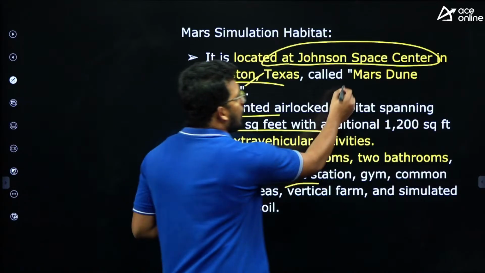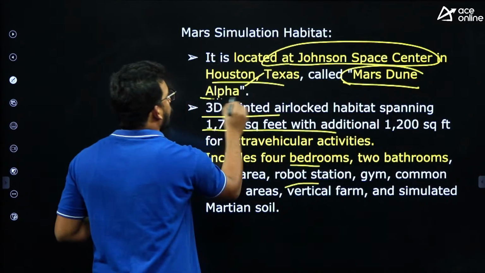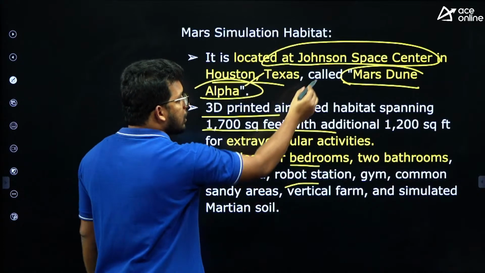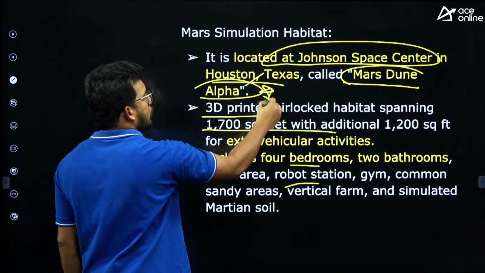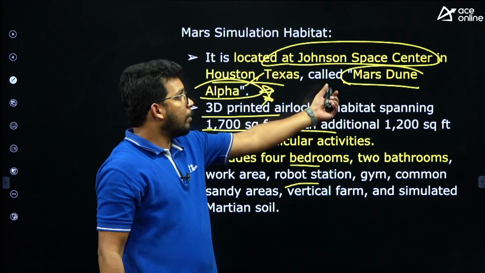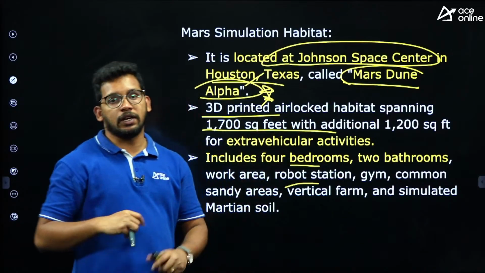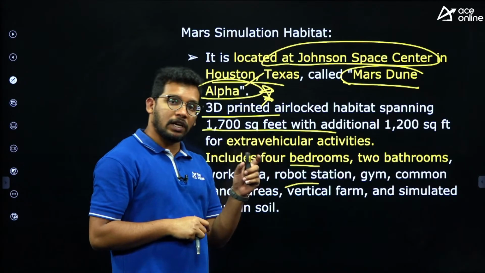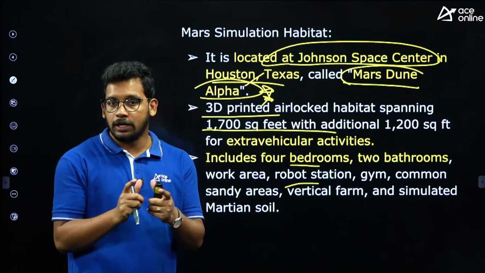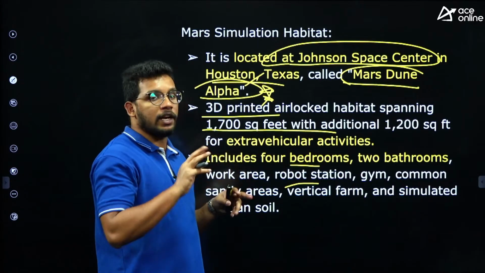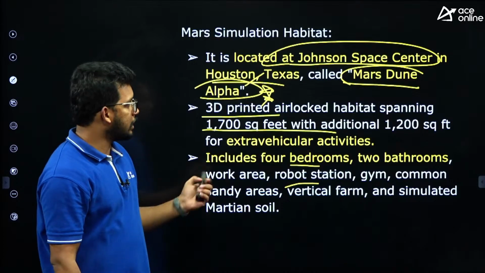So this is called Mars Dune Alpha, the lab name. The lab name is Mars Dune Alpha. This is also important. Sometimes they may ask you, Mars Dune Alpha is what? Recently seen in news. It is an artificial lab in USA to test the conditions of Mars, right? And enable scientists to live there for a certain period.